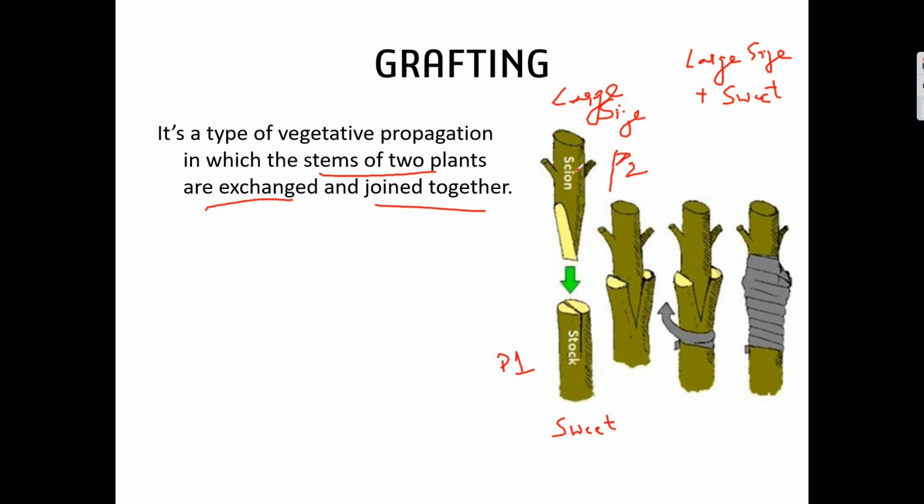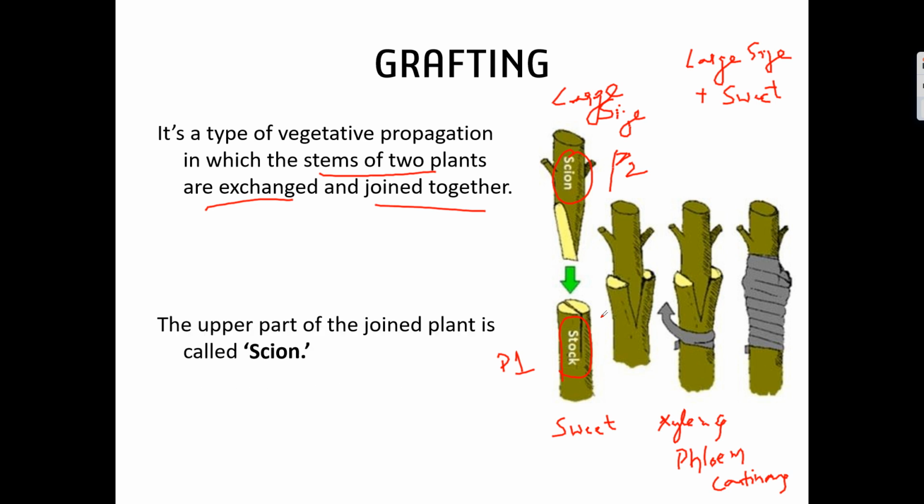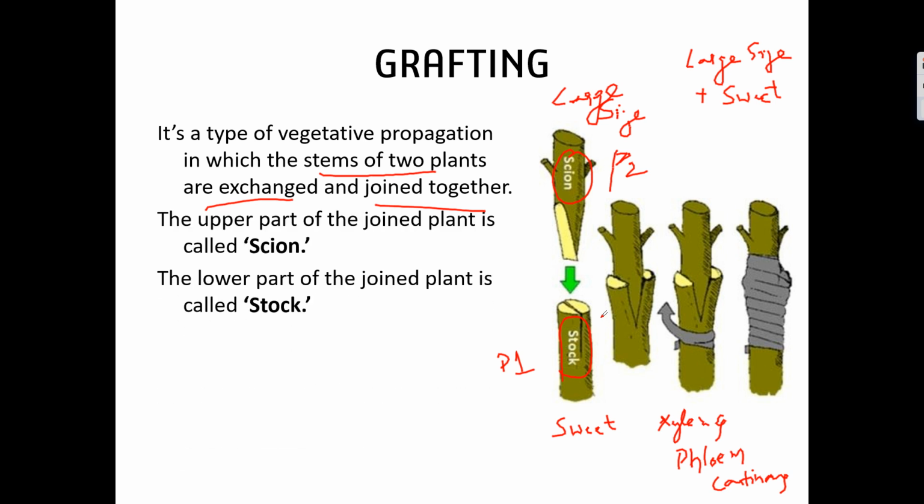Okay, so the plant which is in the upper region is called scion, and the plant which is in the lower part is called stalk. We need to make sure that the xylem and phloem are continuous. Only if the xylem and phloem are continuous, the upper scion part will survive. Otherwise, it will get dried and it will die. So the upper part is called scion and the lower part is called stalk.